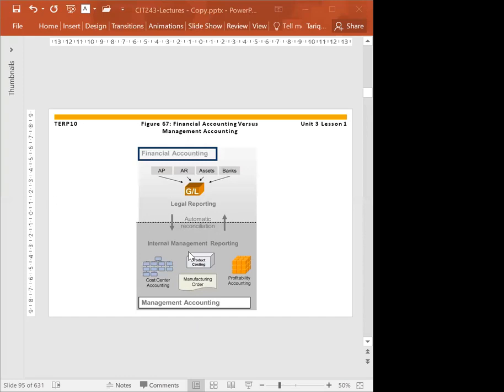Financial accounting is limited within a country, but management accounting has no boundaries. For example, you have a company in one country and a company in another country. With management accounting, you can link both companies and then look at the overall profitability. That is possible in management accounting.